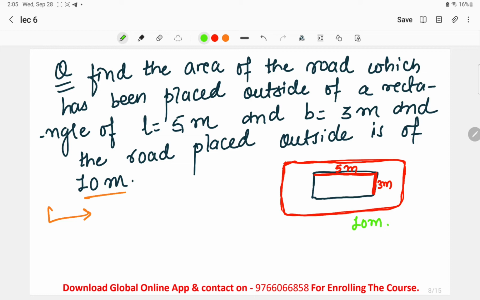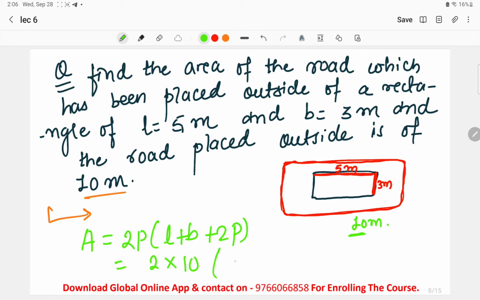As I told you, the formula for the area of the road placed outside the rectangle: area is equal to 2P (L plus B plus 2P). So the value will be 2 into 10, where 10 is the value of the road in meters.